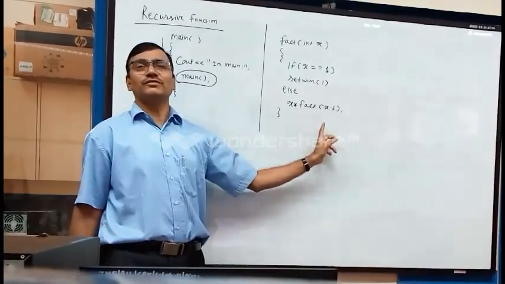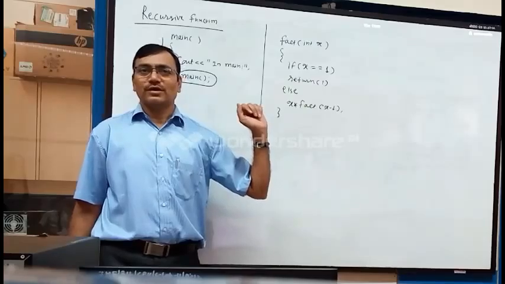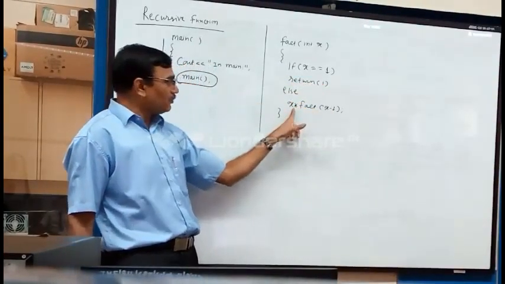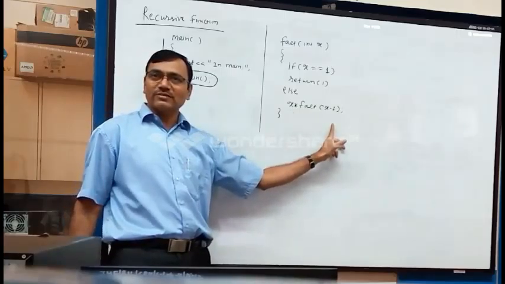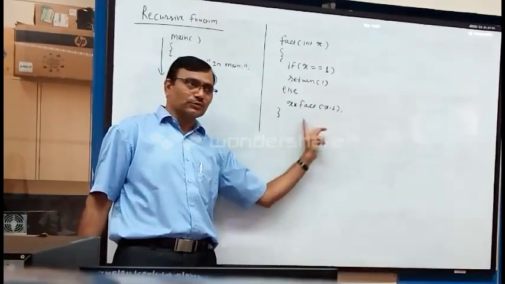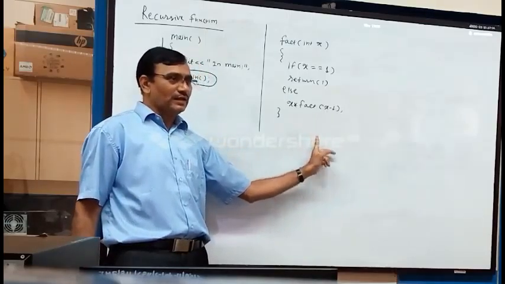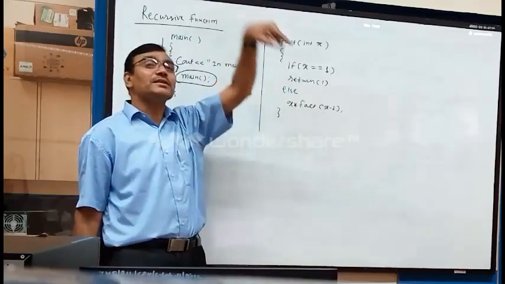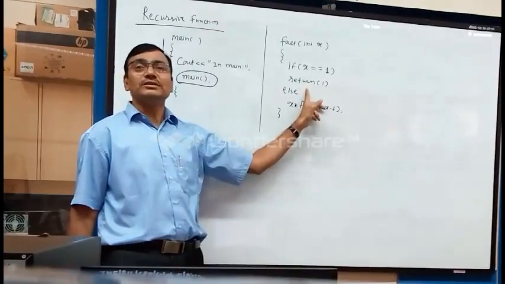If I start the opposite way, suppose x is 5, so 5 into 4 into 3 into 2 into 1. So 5 into, what is x minus 1? 4. So 4 into, then 3 into 2 into 1. So when it becomes 1, whatever the value of that multiplication is, that will be returned to the called